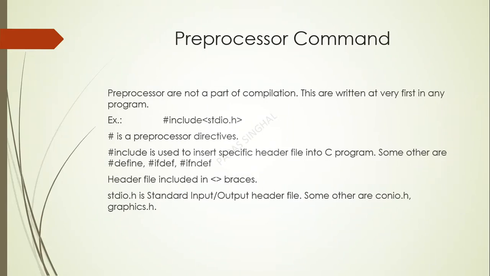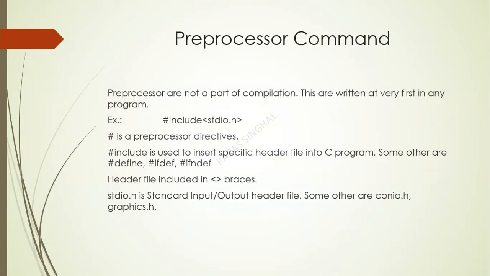Preprocessor commands. Preprocessors are not a part of compilation. They are the basic need of any program. In the example, you can see there is hash include in arrow brackets stdio.h. So hash is a preprocessor directive. Hash include is used to insert a specific header file into the C program. Some others are hash define, hash ifdef, and hash ifndef.